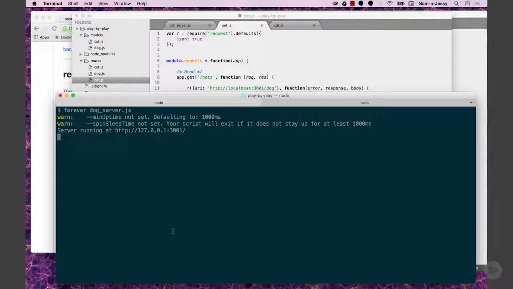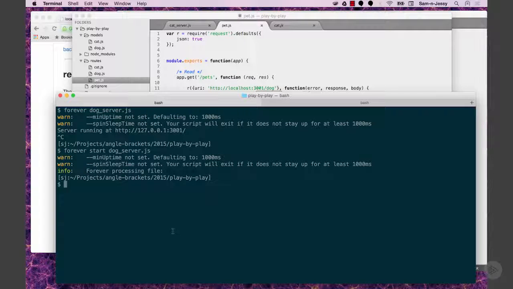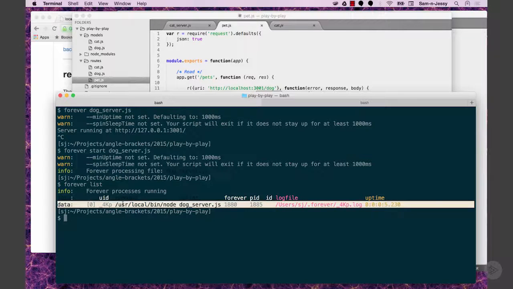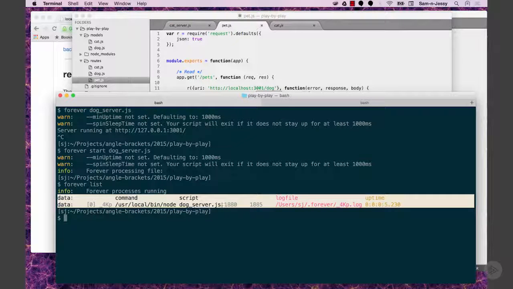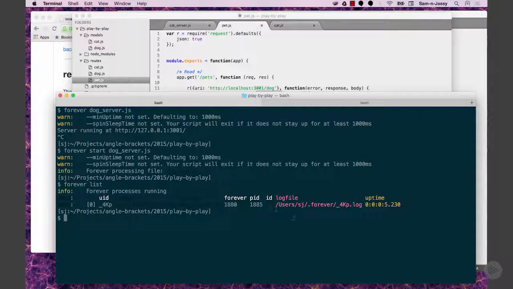So if you don't run start, it actually runs it in the foreground. I would have to run each one in a different window, and then just keep open tabs. But this is a lot easier because now I can say forever list, and I know I have one process running, and it's my dog server. I got you. So this way you can run forever dog start dog server. It runs in the background. Exactly. As a daemon, and then you can do it for cat server and pet server.